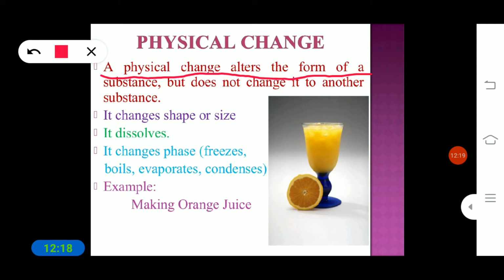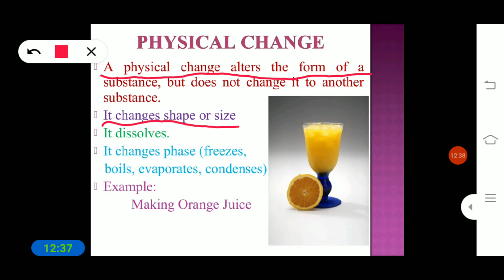So in a physical change, it can change its shape or size. Okay, in this change we can change its shape or its size. Okay, and it dissolves. This physical change can be dissolved.